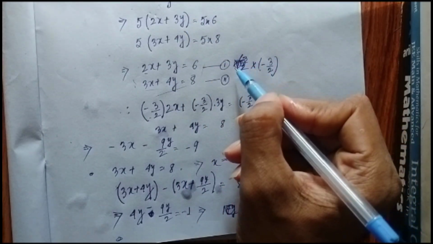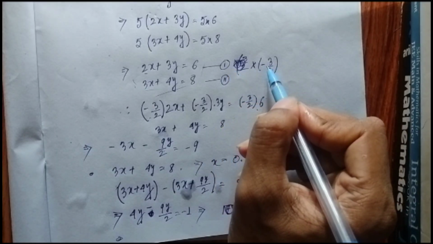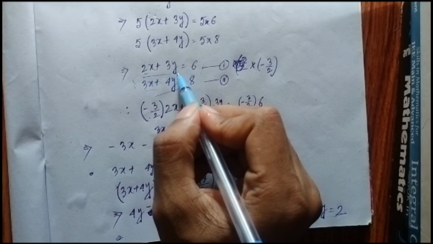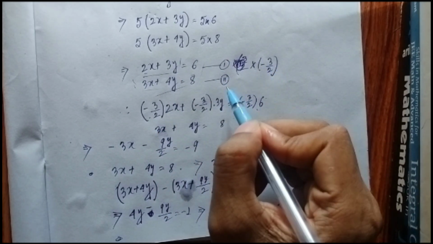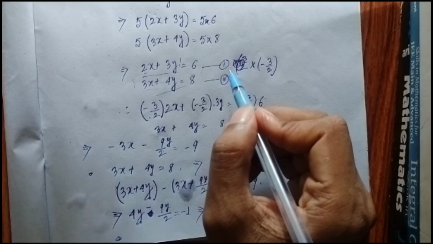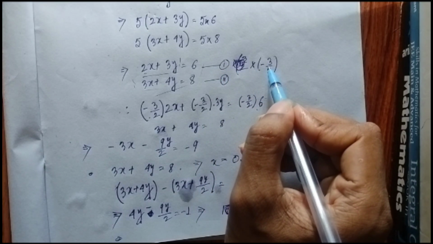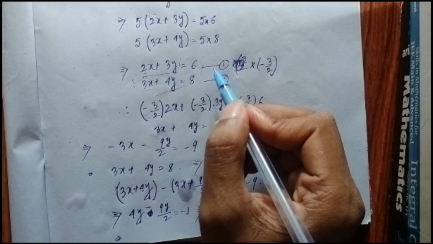Now, one thing I again did is that I multiplied the number one equation by minus 3 by 2. This is also a legitimate operation. I don't multiply the other equation with any number, but I multiply the number one equation with minus 3 by 2. Multiplying an equation also doesn't change the value of x and y.